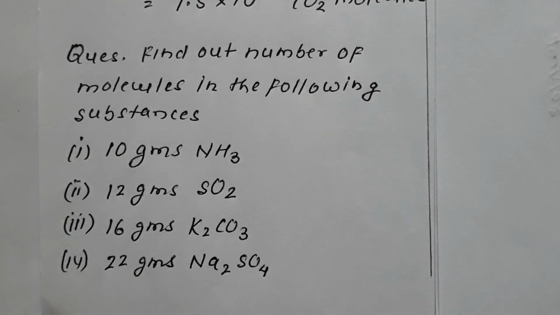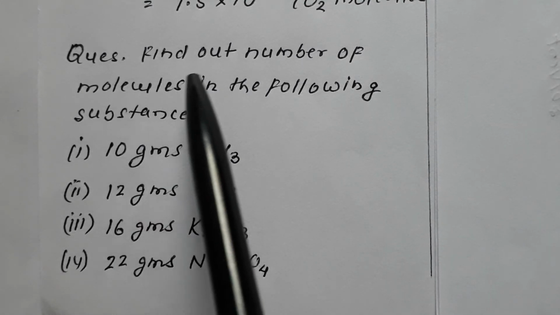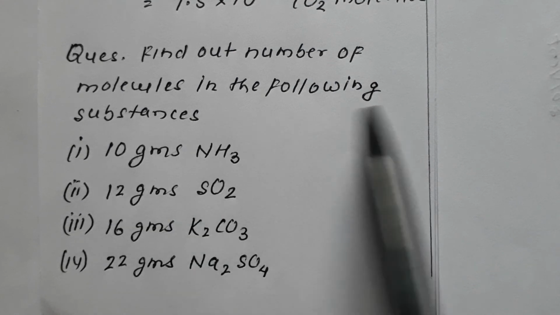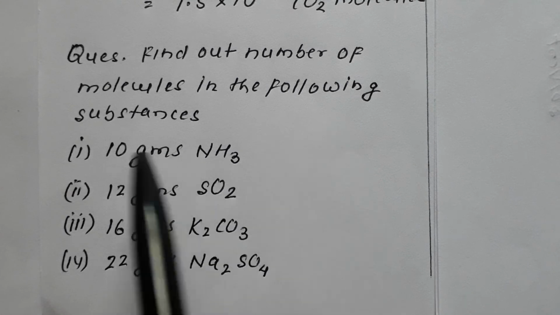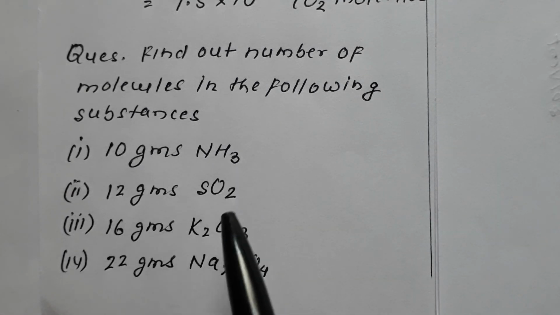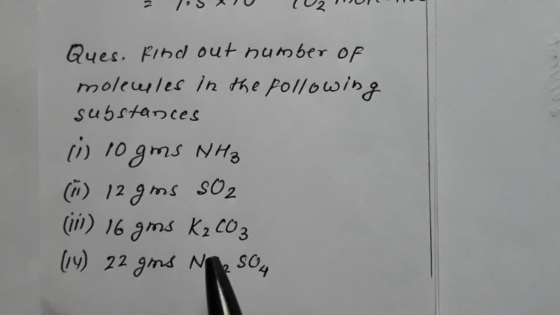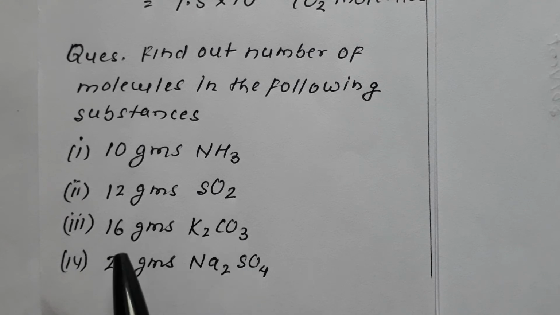Now let us practice using a numerical problem. Suppose a problem is given to you: find out the number of molecules in the following substances. You have been given 10 grams of ammonia, 12 grams of SO2, 16 grams of K2CO3 (potassium carbonate), and 22 grams of Na2SO4.